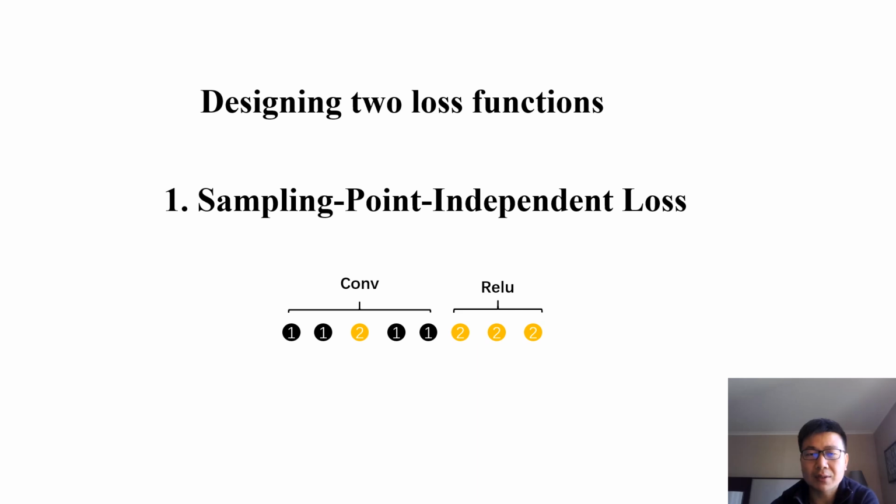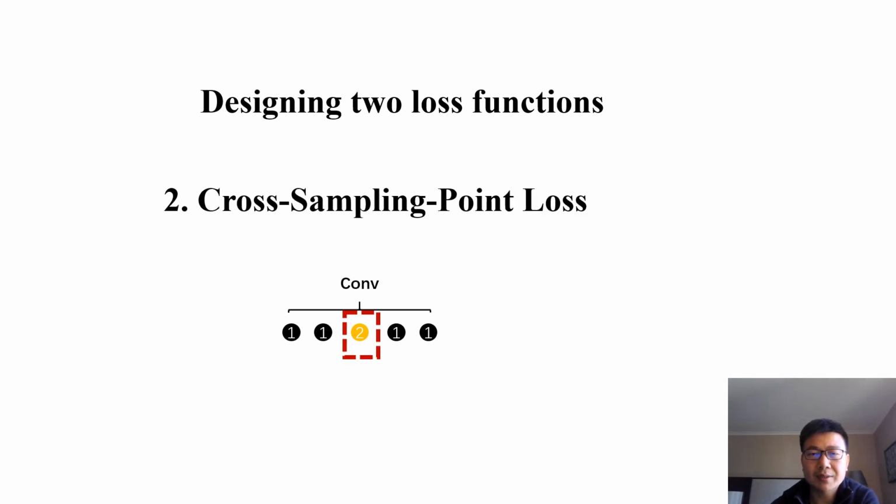Note that this loss can only capture spatial information. Obviously, the third point is wrongly classified. Therefore, we designed the other loss function to incorporate spatial features or contextual information. This is a cross-sampling point loss.